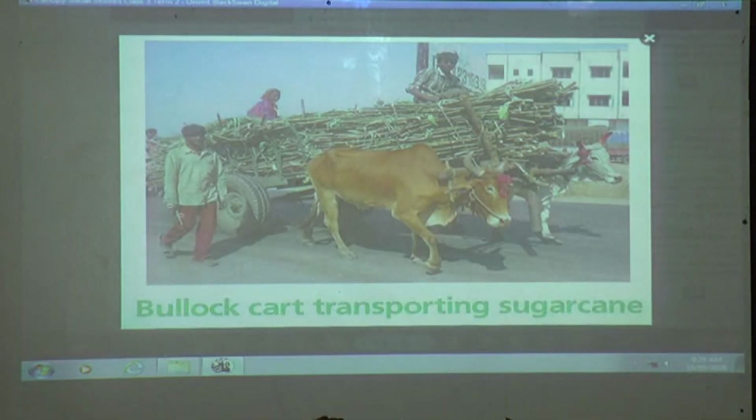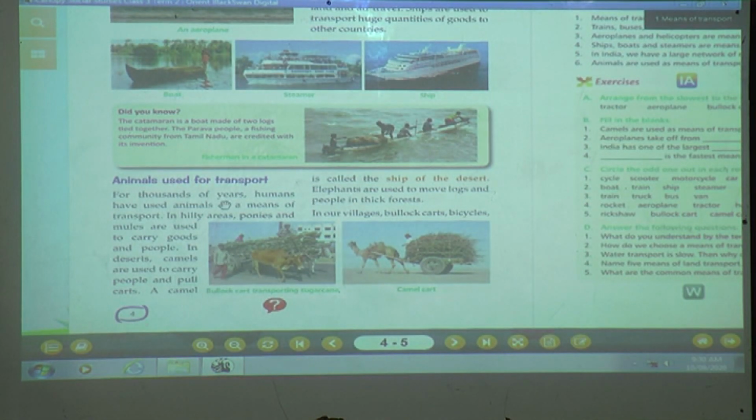Next one is animals used as transport. Okay children, for thousands of years humans have used animals as a means of transport. In hilly areas, ponies and mules are used to carry goods and people. In deserts, camels are used to carry people and pull carts. A camel is called the ship of the desert. Elephants are used to move logs and people in thick forests.